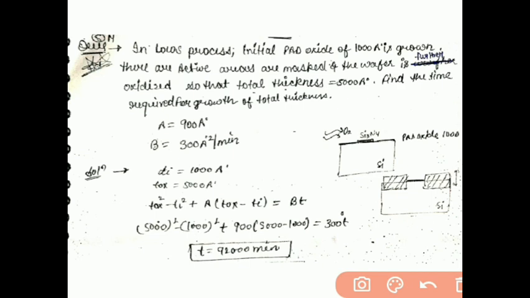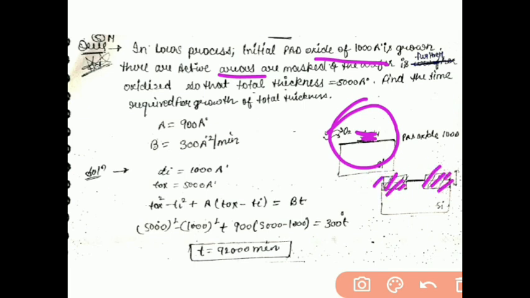In the LOCOS process, I have told you we first grow our pad oxide. After this pad oxide we deposit our silicon nitride. Silicon nitride is treated as a mask against oxidation. So where we put silicon nitride there will be no oxidation, and now we will oxidize the surface. Apart from this space, every other possible space will be oxidized.